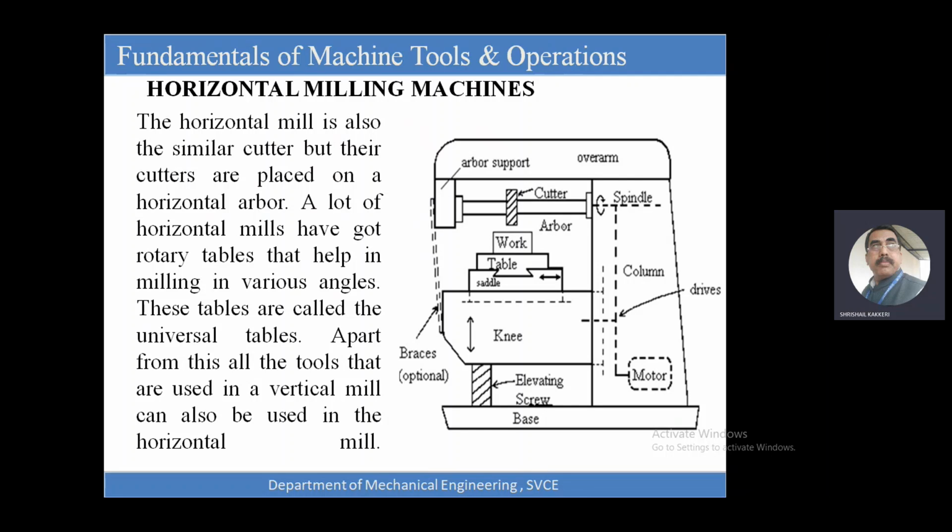The tool which we are going to use to remove the material is called the milling tool. The milling tool is a multi-point cutting tool. Now, what operations can we do? In the case of the lathe, we do only cylindrical objects. The cylindrical surface can be finished, but here a plain surface can be finished.